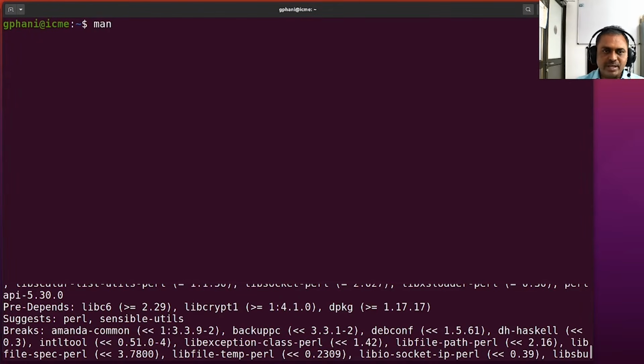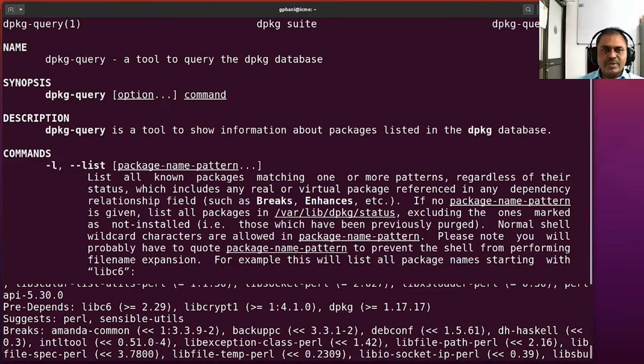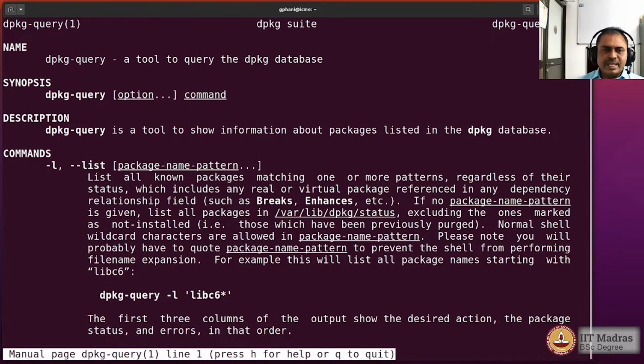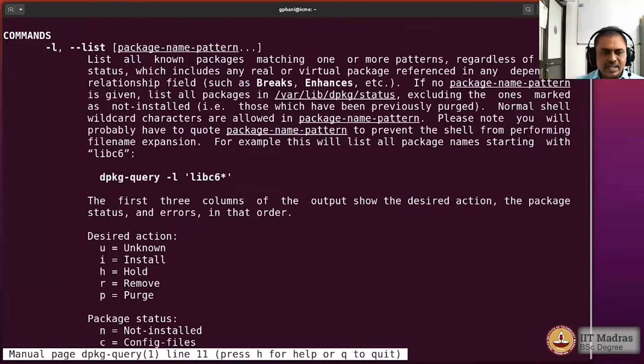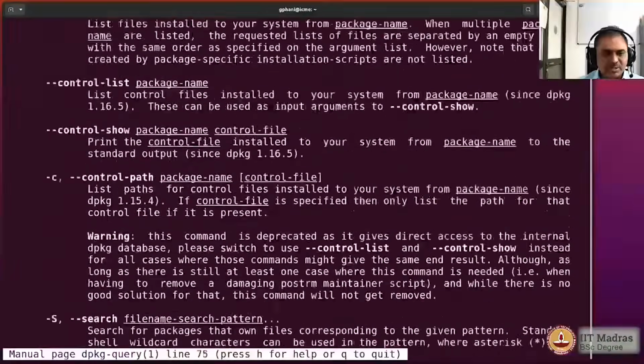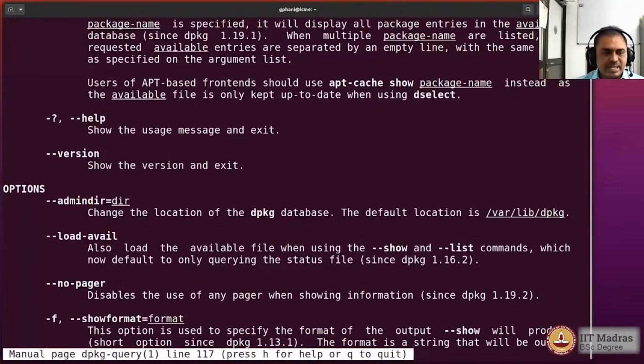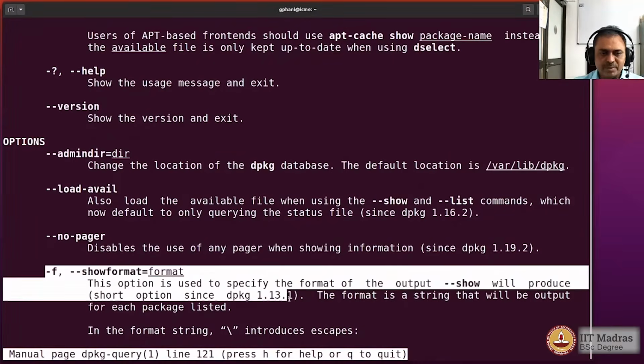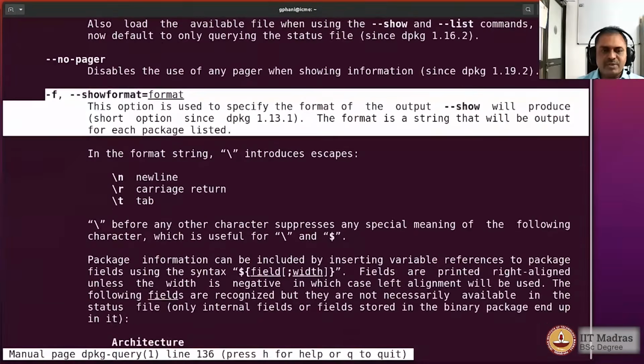So let us look at the manual page for dpkg-query. This is a low level tool which we don't normally use, but it is basically to query the dpkg database about all the packages, and here is something that we would like to learn. -W is to show the list of packages, and let us also see one more option that we will find of use, -f, that is the format in which we want the information to be shown. And what are the kinds of formats that are possible?